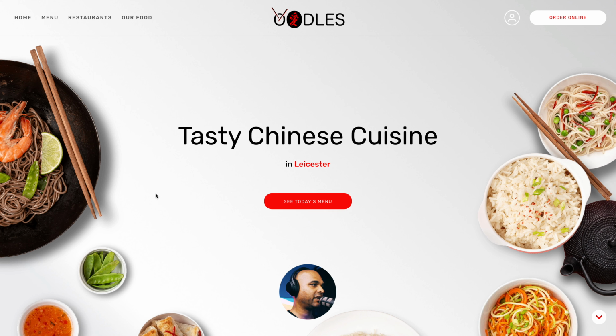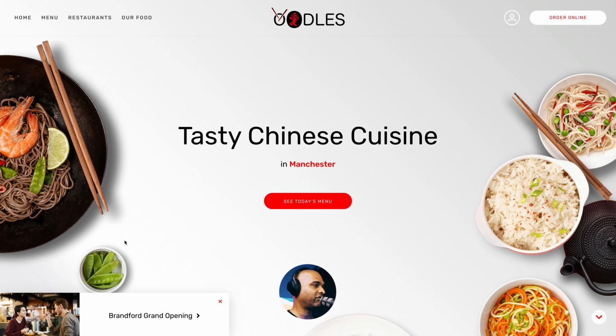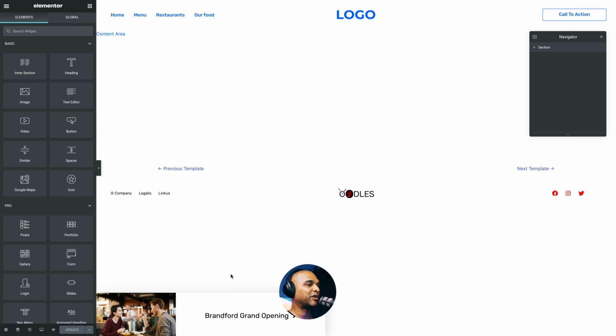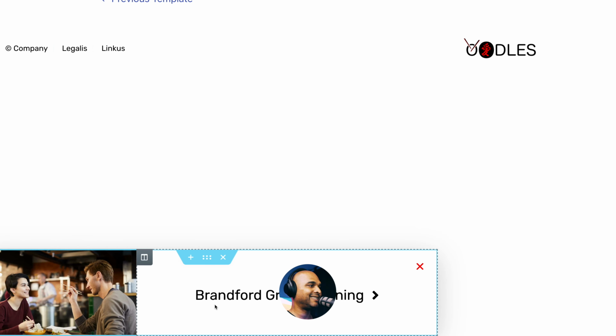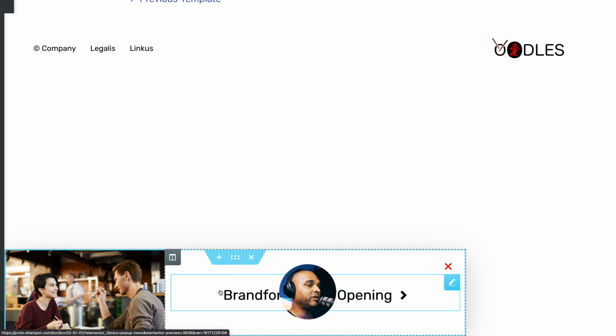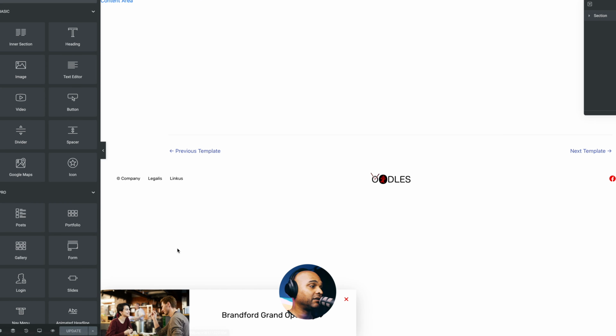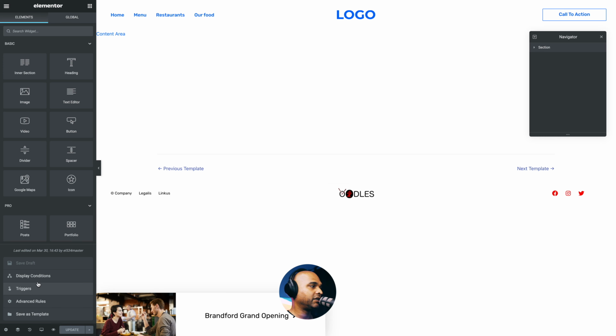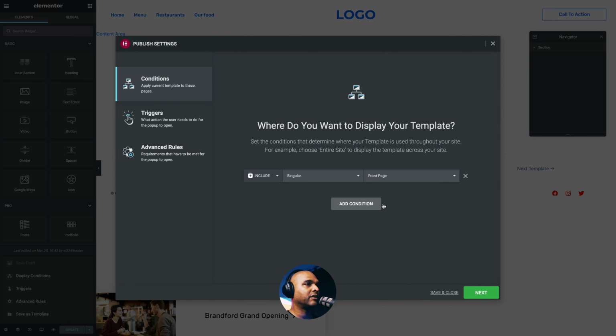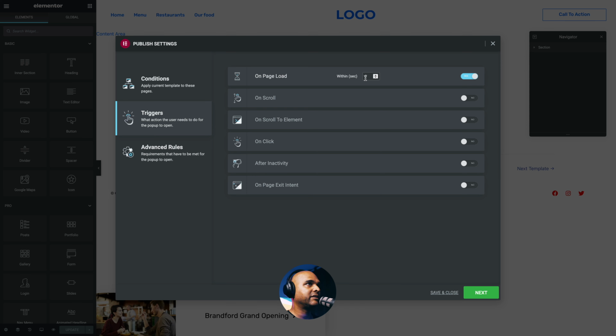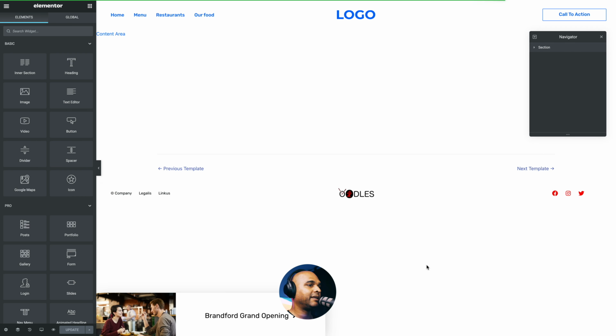So let me refresh, and after a few seconds, it's gonna come at the bottom left, as you can see right now. And this is an Elementor Pro pop-up, by the way, as you can see here at the bottom. So basically you just build it as a section and then you just choose the conditions. So if I go into the conditions here, I said I want to show it just on the front page, and the trigger is on page load after 4 seconds. Click next, save, and that's about it.